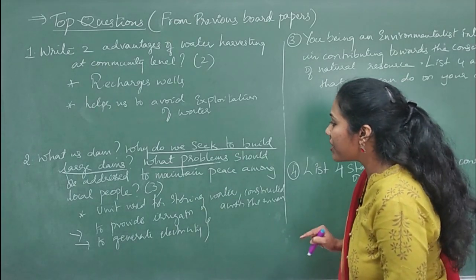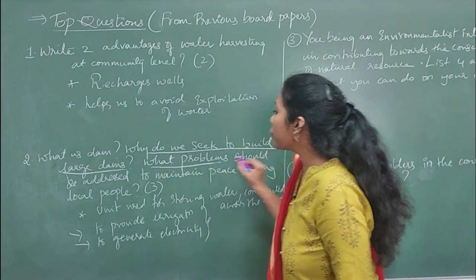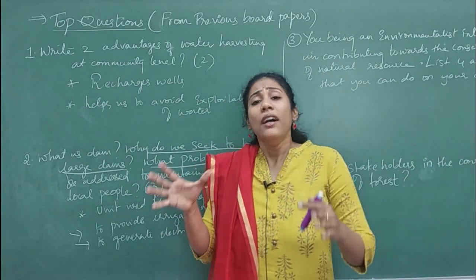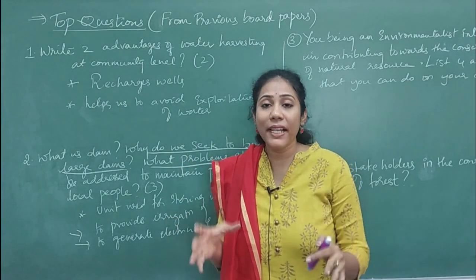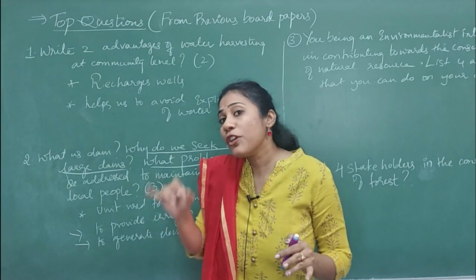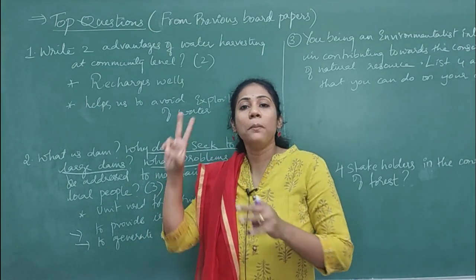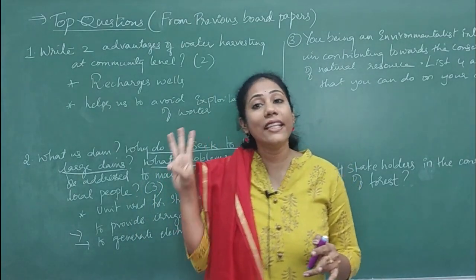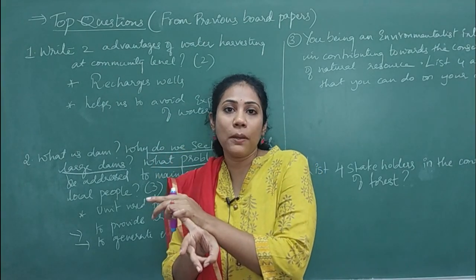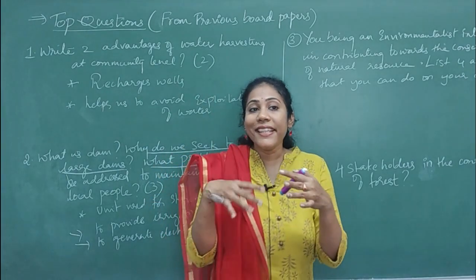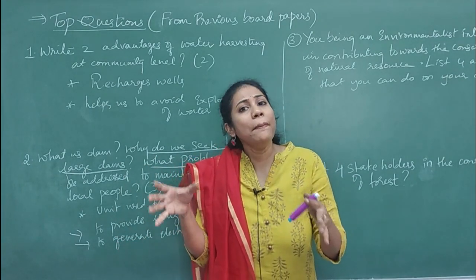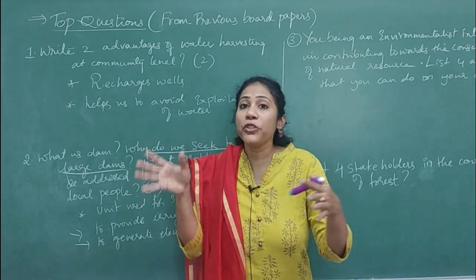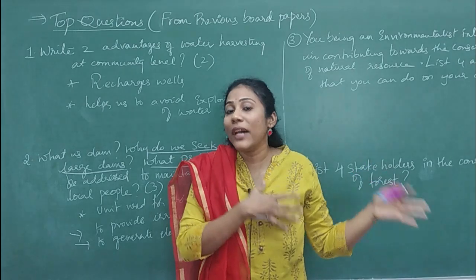Now the third question, what problems should be addressed to maintain peace among local people? There is so much opposition to building larger dams because of 3 problems, right? So what are the 3 problems? One is social problem, second one is economical problem, and third one is environmental problems. What do you mean by a social problem? Social problem in the sense, in the area where a dam is constructed, many people would already be living in that area, so you have to evacuate them, right? They should be displaced from that area to another area.